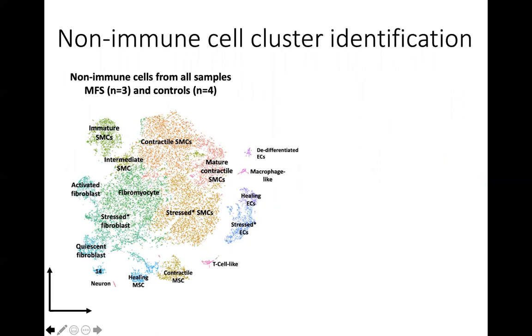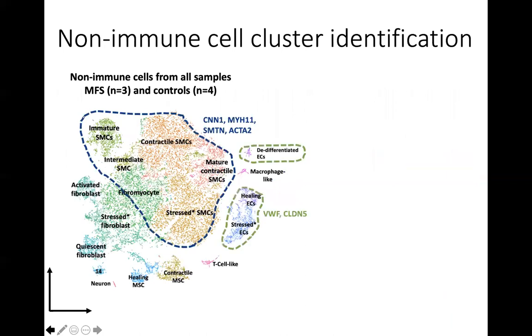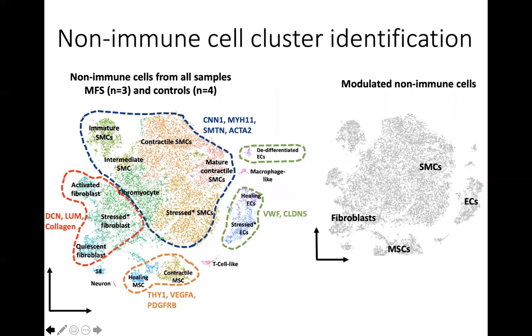As the genes of interest in the study were predominantly expressed in the non-immune cells, these were identified, extracted, and recombined for further analysis. General groups were identified using conserved gene expression, including that of smooth muscle cells, endothelial cells, mesenchymal stem cells, and fibroblasts. We identified clusters within each main group that exhibited changes in gene expression consistent with a modulated phenotype.